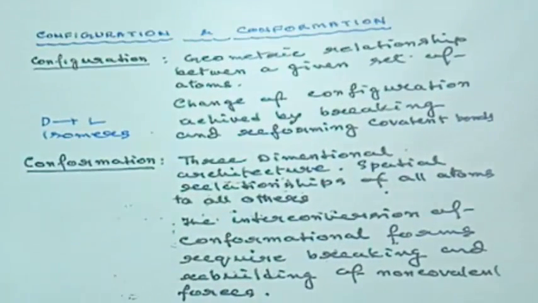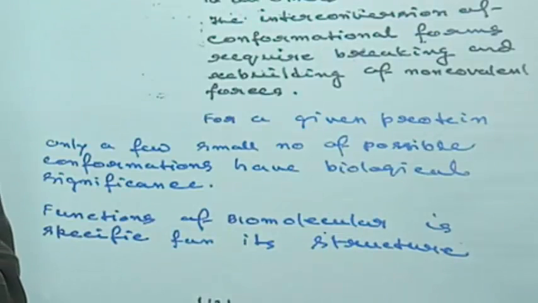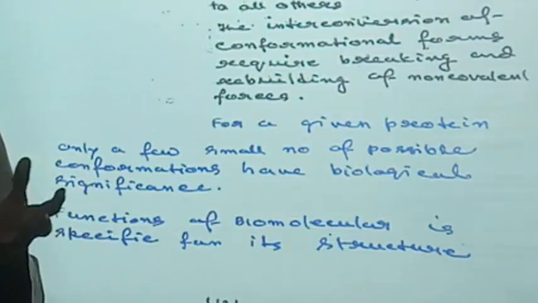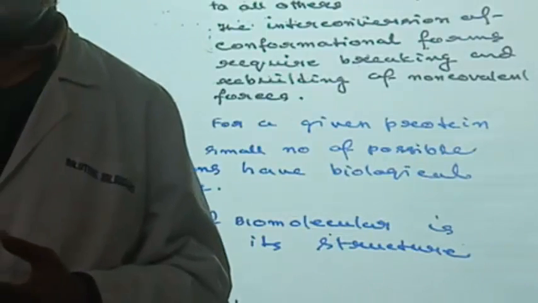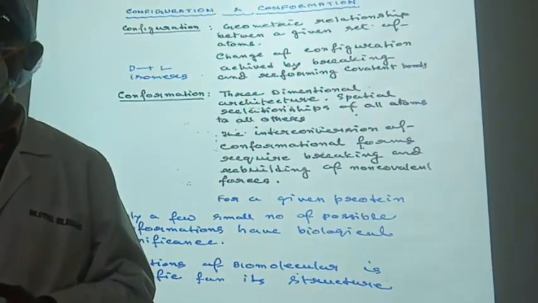Now lastly, I am just mentioning here one important aspect, that is the configuration and conformation. Now as we are talking about the bonds, there are two types of bonds that you have clearly understood: the covalent bond and the non-covalent interactions. Really it is called a bond. Now the force of interaction between the covalent and non-covalent is different. You require more energy to break a covalent bond, but very little energy to break a non-covalent bond.